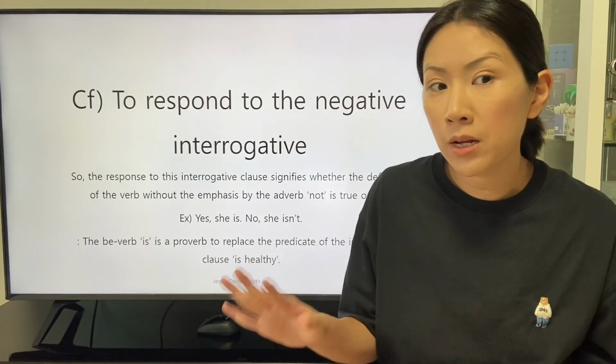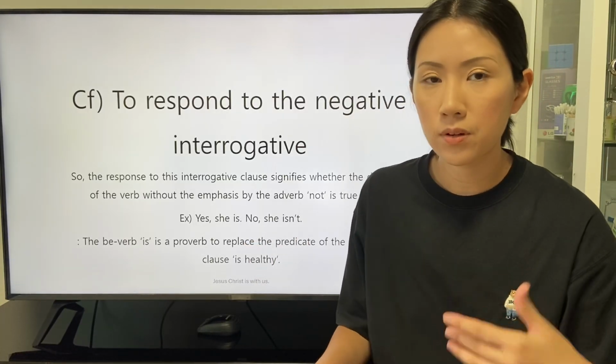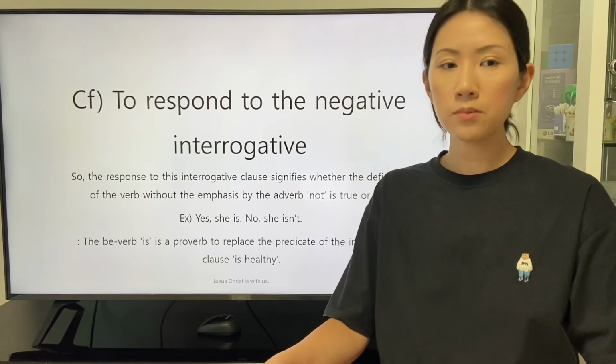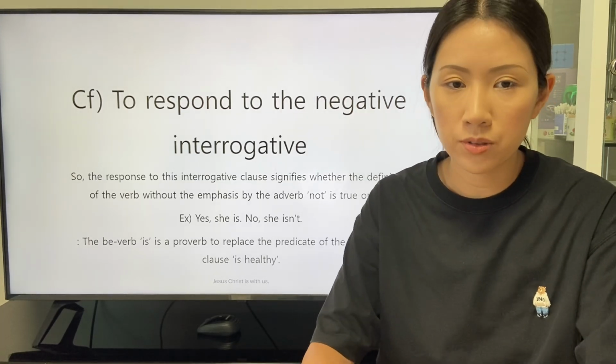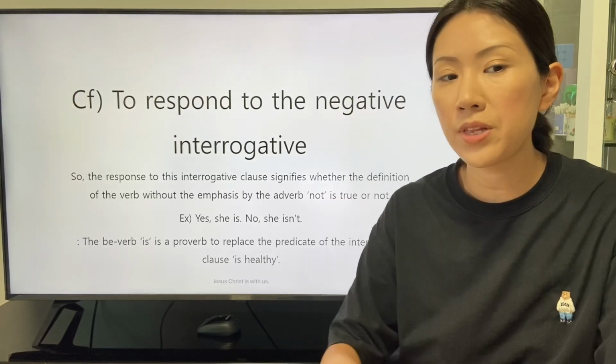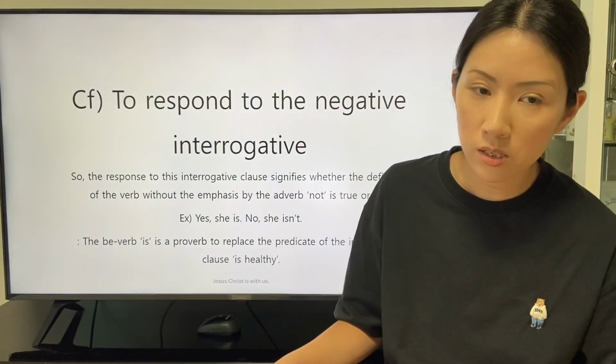We will study about the way to respond to the negative interrogative clause. So the response to this interrogative clause signifies whether the definition of the verb without the emphasis by the adverb not is true or not.